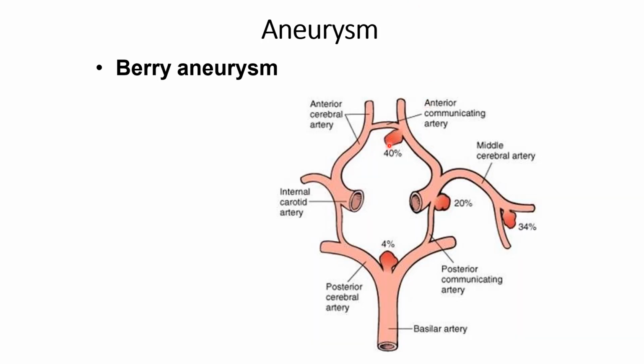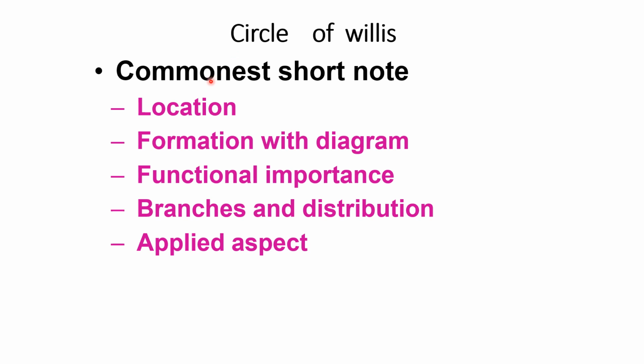Clinically, 4% of aneurysms occur at the posterior cerebral artery, 20% occur at the posterior communicating artery, 34% occur at the branches of the middle cerebral artery, and 40% occur at the site of the anterior communicating artery or the anterior cerebral artery. In this clinical condition there is dilatation and shortening of the lumen of the artery, and there may be rupture. This clinical condition is called hemorrhage, occurring in the arterial pattern.